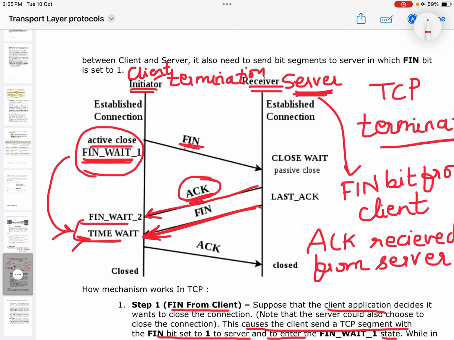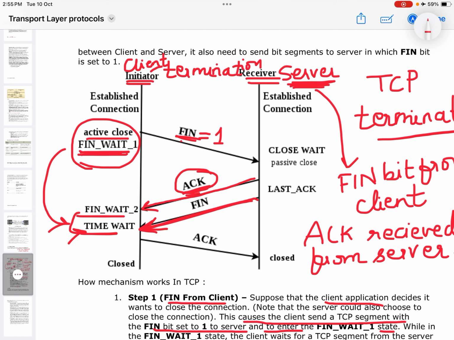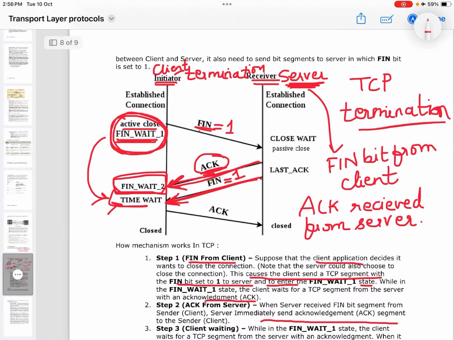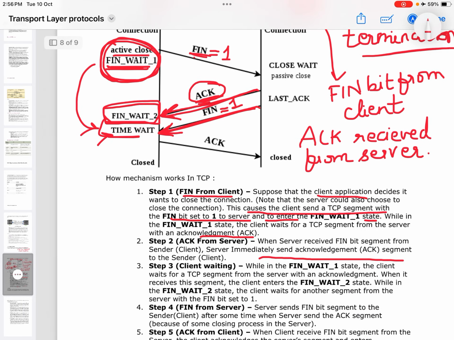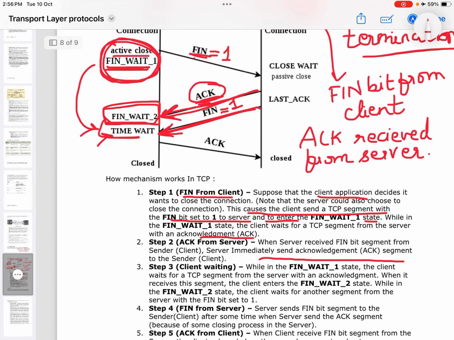It will remain in the FIN wait 1 state until it has received an ACK bit segment from the server. Once it receives the ACK bit segment from the server, it will move from the FIN wait 1 state to the FIN wait 2 state. After that, it will also receive a FIN bit set equal to 1 from the server.